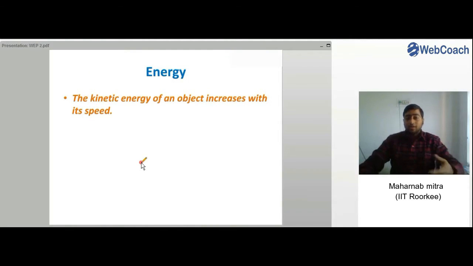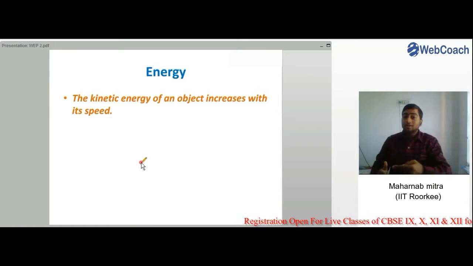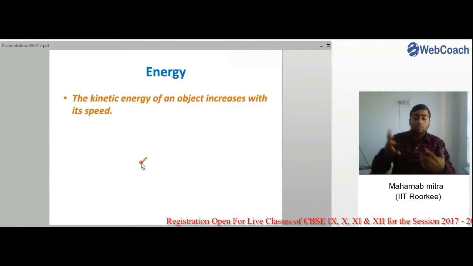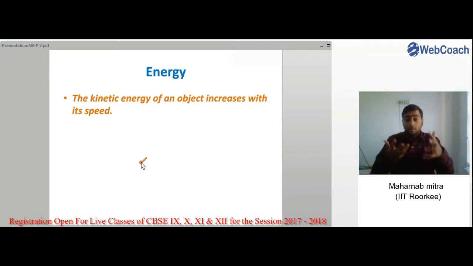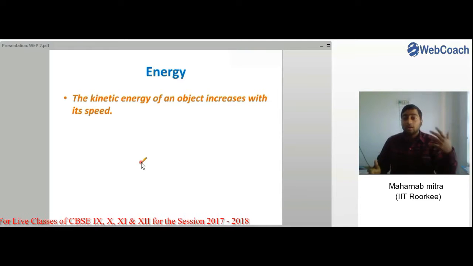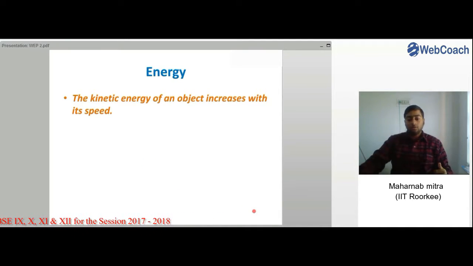So you can see the kinetic energy of an object can increase with its speed. Like if we shoot the bullet with a higher speed, it will pierce the target to a greater extent, right? Why? Because when we are shooting the bullet at a higher speed, we are actually giving it sufficient kinetic energy, so that it can go to the target and pierce deep into it, right? Or when the wind is moving faster, it has more kinetic energy, and therefore it is able to move the blades of the windmill at a faster rate.